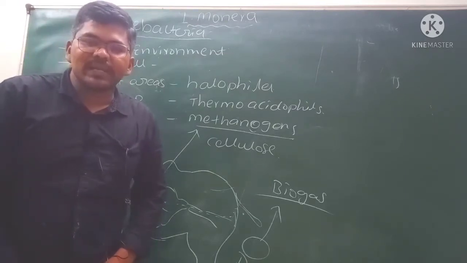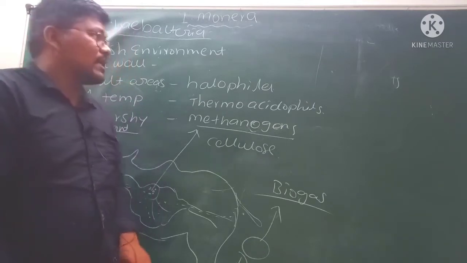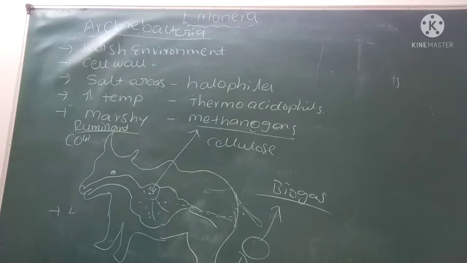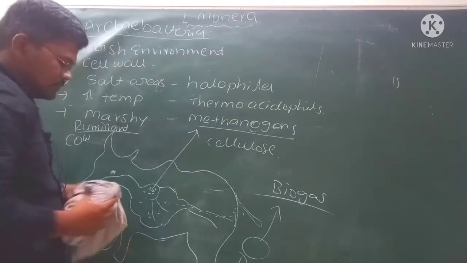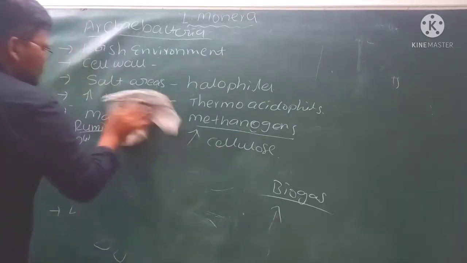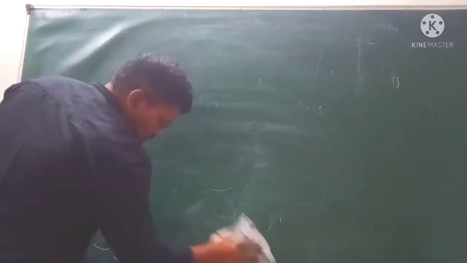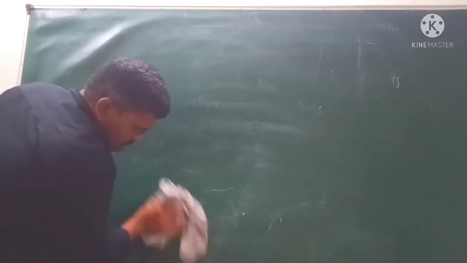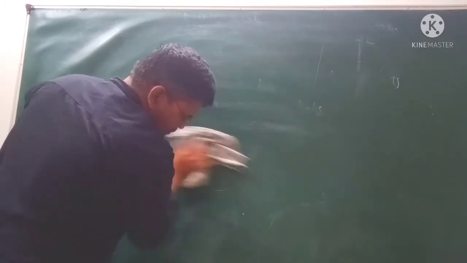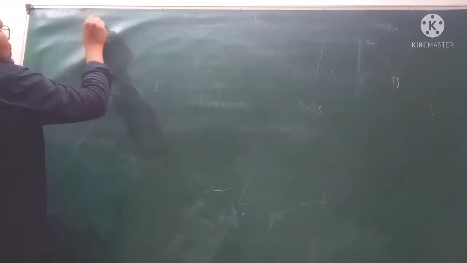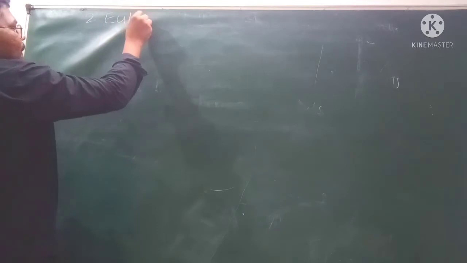After completion of archaebacteria, we have to discuss the eubacteria. The second class of bacteria is the eubacteria. Now we will discuss the eubacteria.